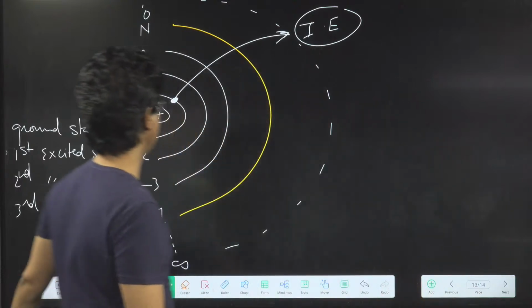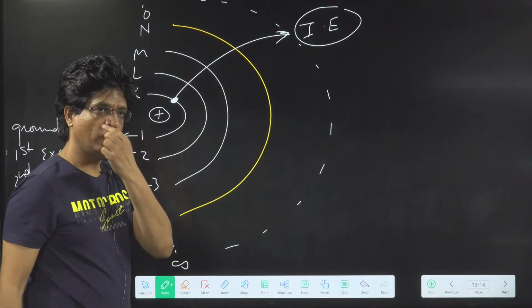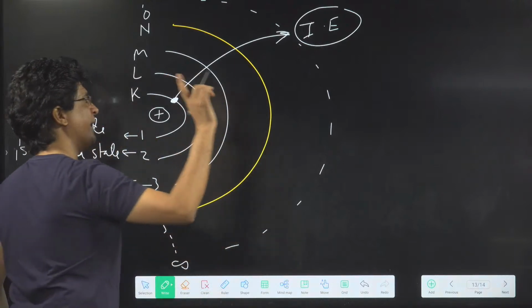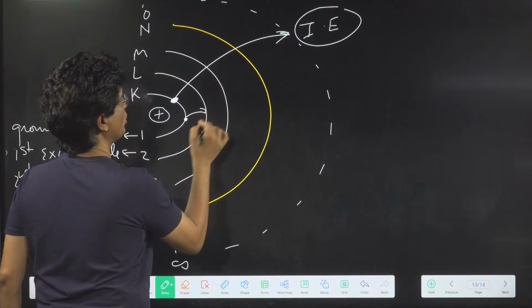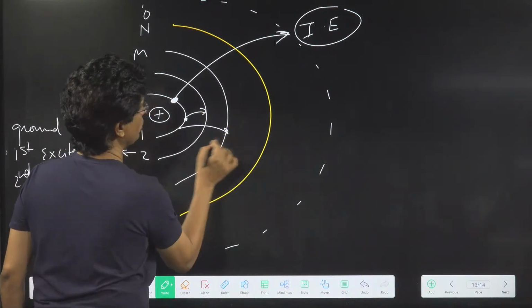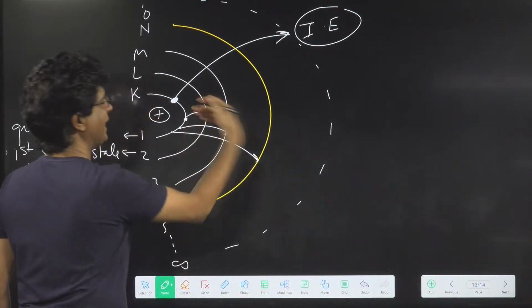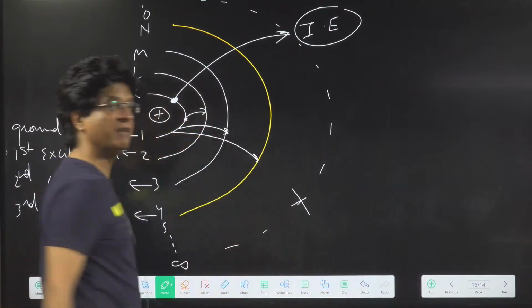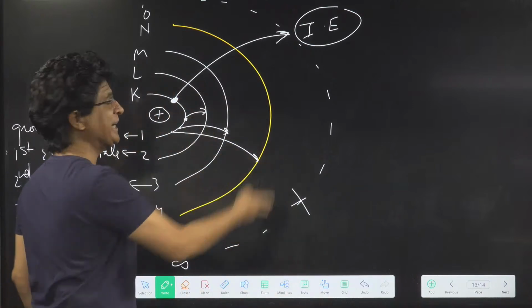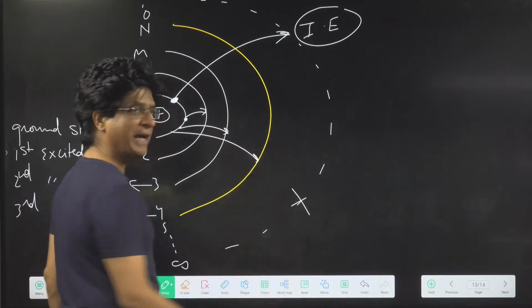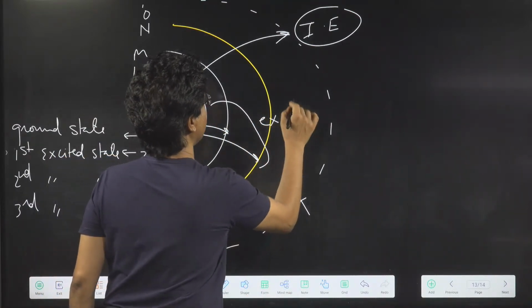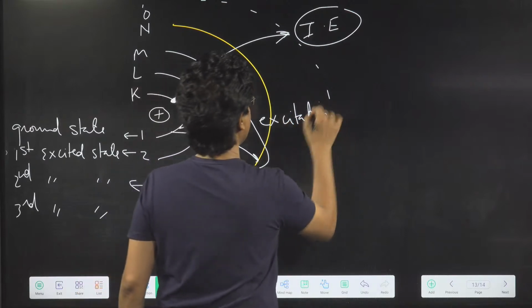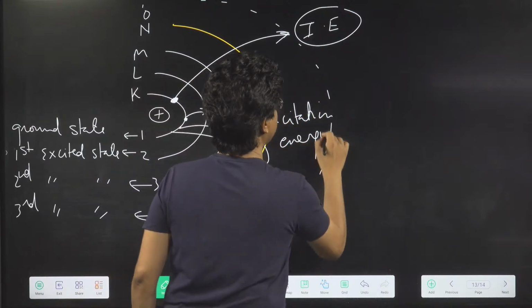Okay, good. Very good. Acha, one more thing. The energy required to move an electron from orbit number 1 to 2, or orbit number 1 to 3, or orbit number 1 to anyone, but not orbit number infinity, is called excitation of the electron, and the energy required is called excitation energy.